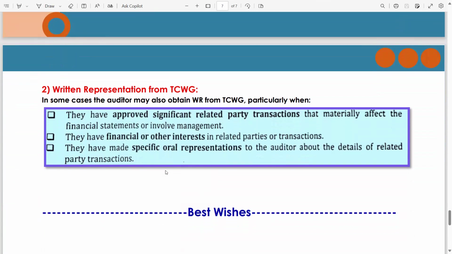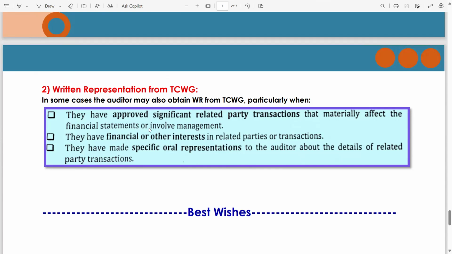Now, written representation from TCWG. There are some cases in which you have to obtain the WR from TCWG as well. In some cases, the auditor may also obtain WR from TCWG, particularly when they have approved significant related party transactions. If the TCWG, the directors, have approved the significant related party transactions that materially affect the financial statements or involve management.